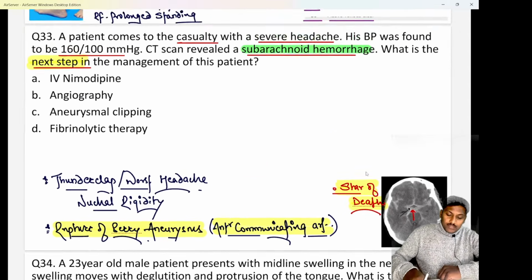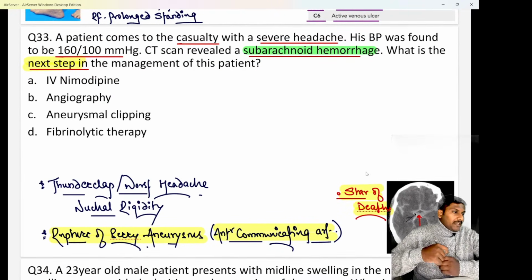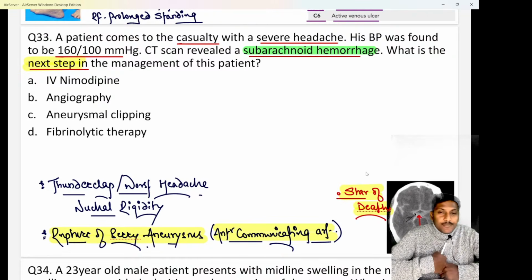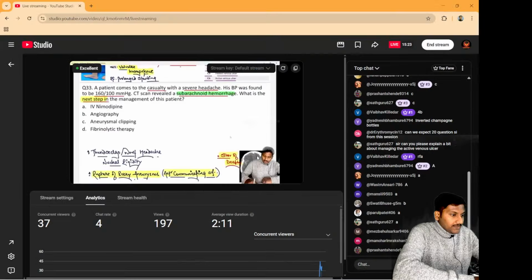Now, if they ask you in this case, this was a PYQ in NEET PG. So if they ask you if a case of subarachnoid hemorrhage comes to us, obviously this seems to be a non-traumatic subarachnoid hemorrhage because they have not given any history of trauma in the patient, right? So in this non-traumatic subarachnoid hemorrhage, what should be the next step, anybody?